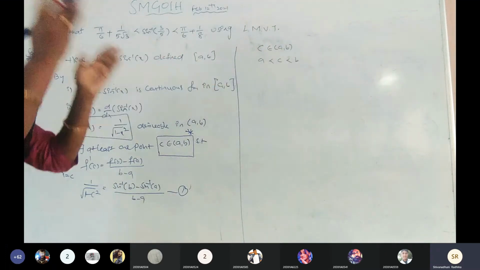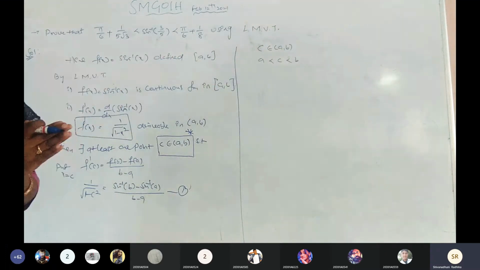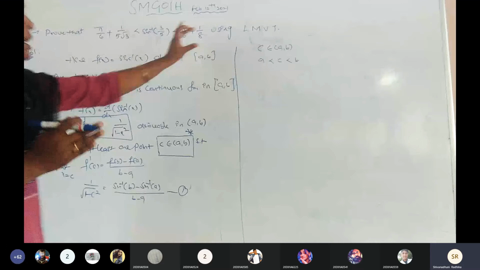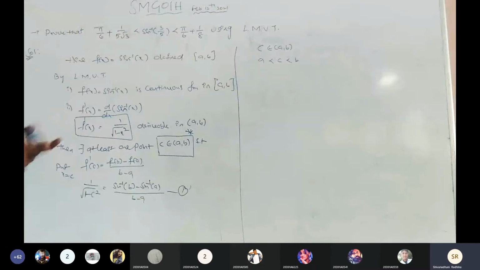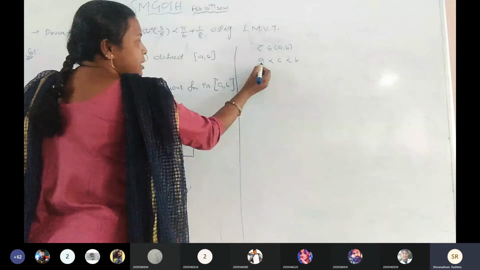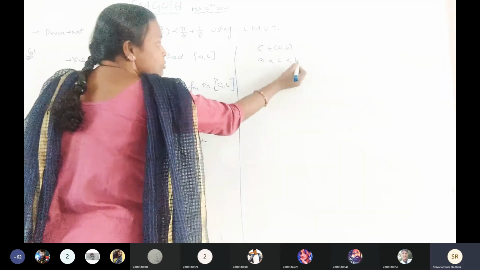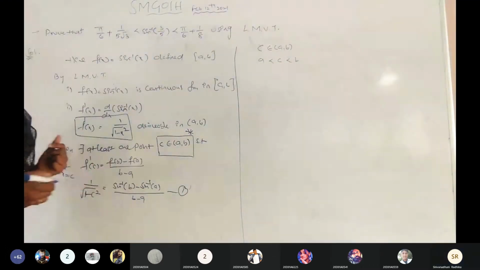ఆ రెండింటి మధ్యలో ఉంటుంది అని చెప్తున్నాను. దీని అర్థం, what is the meaning of c belongs to (a, b)? c lies between a and b. So that c value is not equal to a, and c value is not equal to b. For that purpose, I am going to write here c is bigger than a and c is smaller than b. Is it clear?